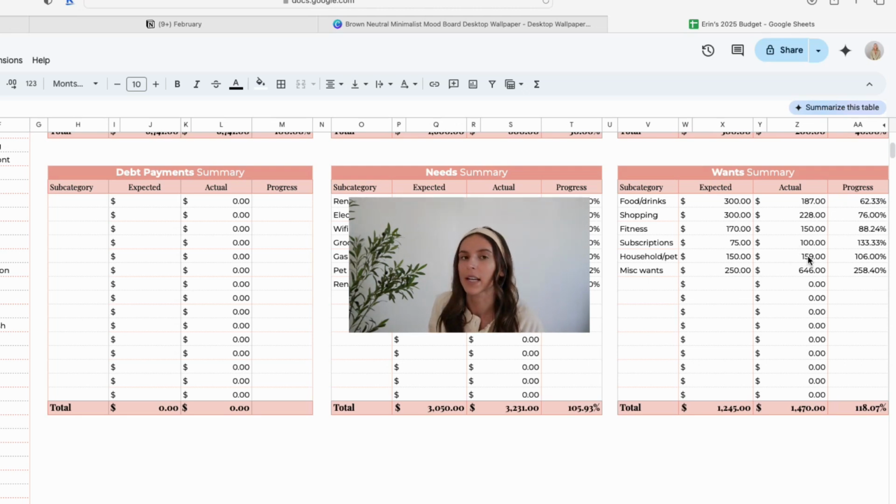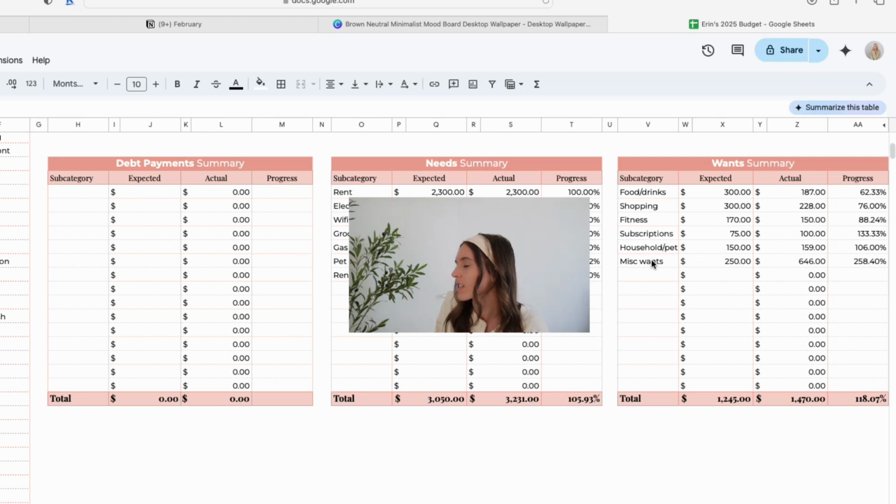This was just a mix of, I went to Walmart to get some glass meal prep containers and then I placed an Amazon order. And then miscellaneous wants is really where I went over budget. As you can see, I'm at 258% over my budget. The biggest reason for that was because $500 of this was health related expenses. I got a bunch of lab work done for $500 in January, which my insurance doesn't cover.